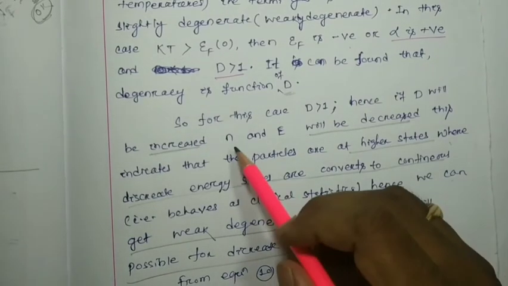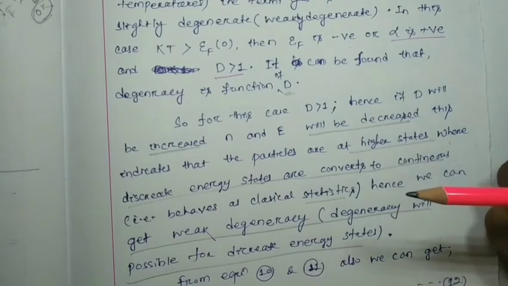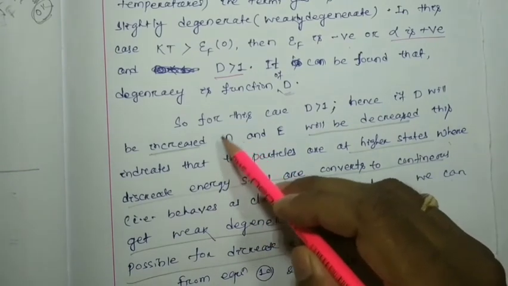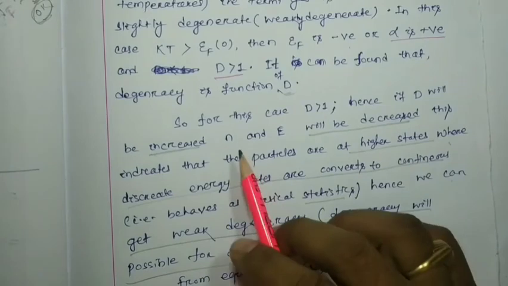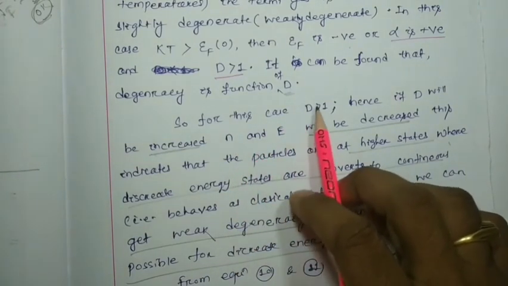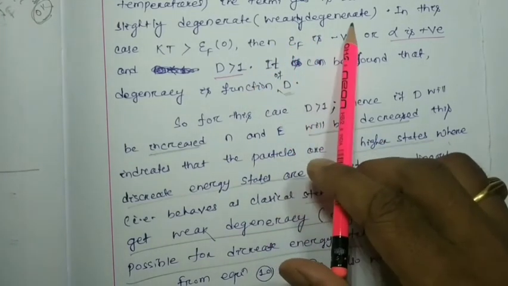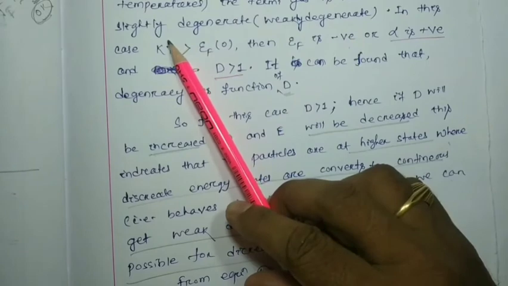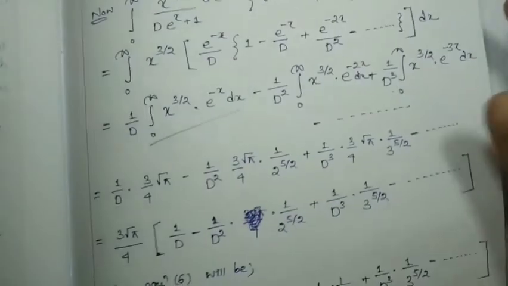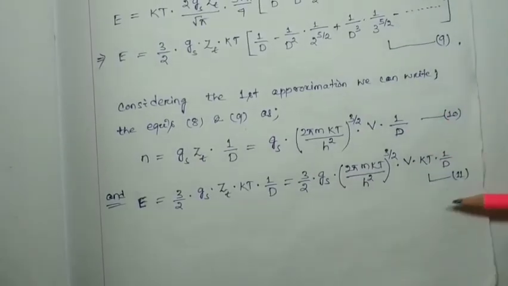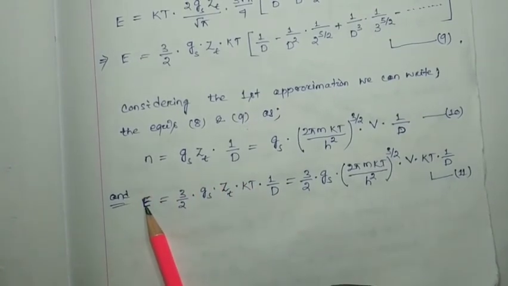See here, N will decrease. N decreasing means the number of particles below the Fermi energy is going to decrease when the D factor increases. D greater than 1 means we get the weakly or slightly degenerate case. From equations 10 and 11, if D increases, N decreases, and E also decreases.